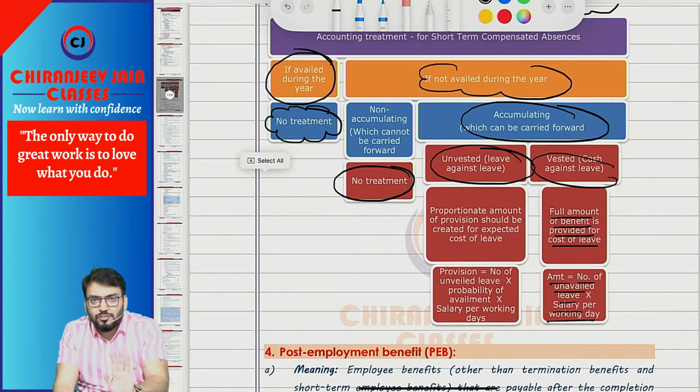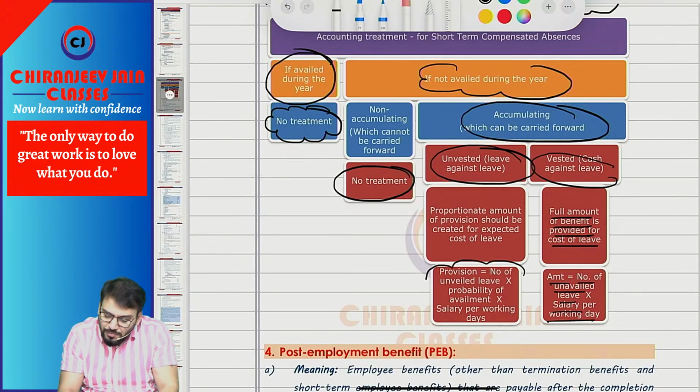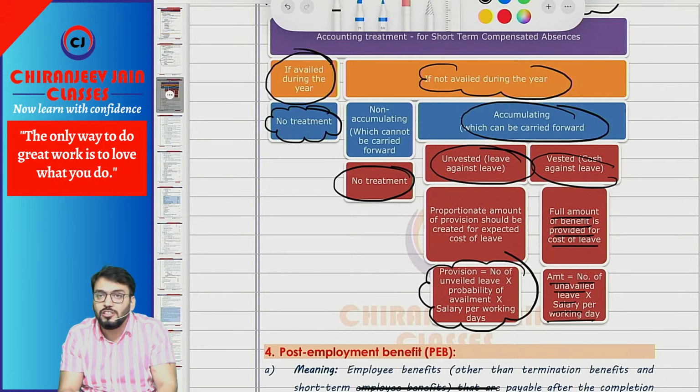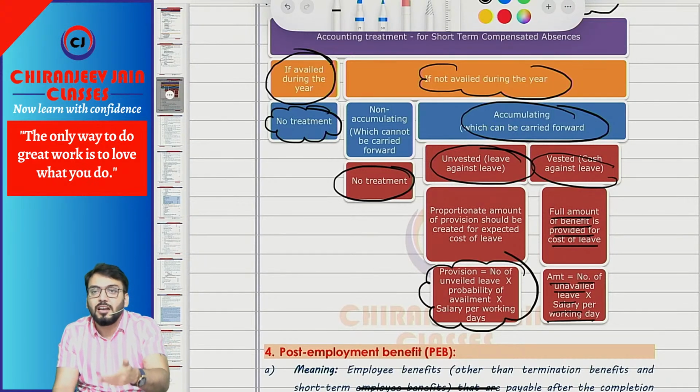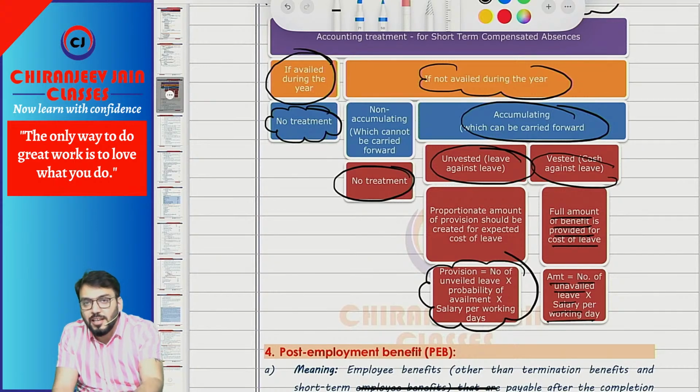Have you understood this point? Now, the probability of availment should be given in the question. If not given, we'll assume that it is 100% probable, then we'll multiply the salary per working day with the number of unavailed leave. Understood? So this information will be given in the question and we will create a provision. What journal entry will we do? Employee benefit expense account debit to provision for compensated absences.